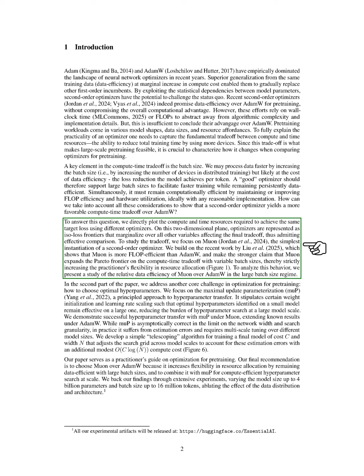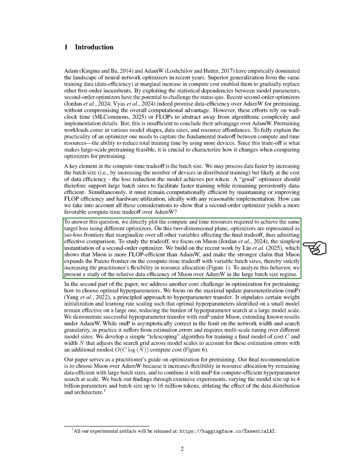In the latter part of our paper, we tackle the challenge of selecting optimal hyperparameters for pre-training. We introduce the maximal update parameterization, MUP, which helps transfer hyperparameters from smaller to larger models, easing the hyperparameter search process. We demonstrate that MUP works well with Muon, extending previous results seen with AdamW. While MUP is theoretically sound, it can face practical challenges, requiring adjustments across different model sizes. We propose a simple, telescoping algorithm for training a final model that accounts for estimation errors and adjusts the search grid across model scales with a modest additional computational cost.